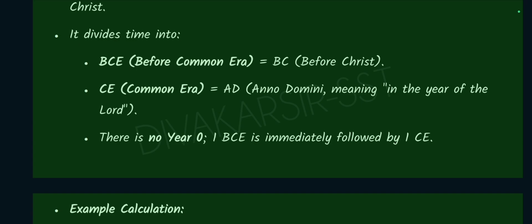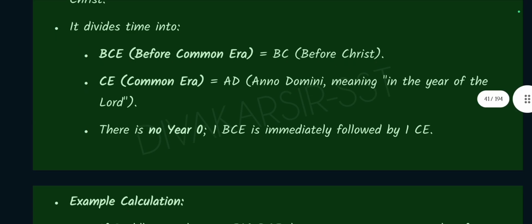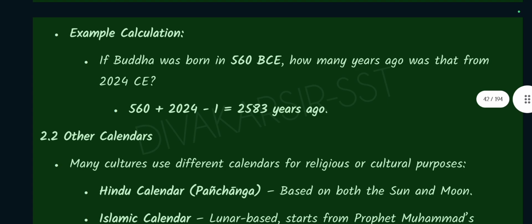There is no year 0. 1 BCE is immediately followed by 1 CE. Example calculation. If Buddha was born in 560 BCE, how many years ago was that from 2024 CE? 560 plus 2024 minus 1, that is 2583 years ago.